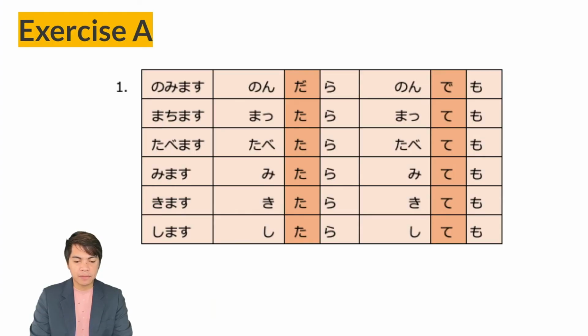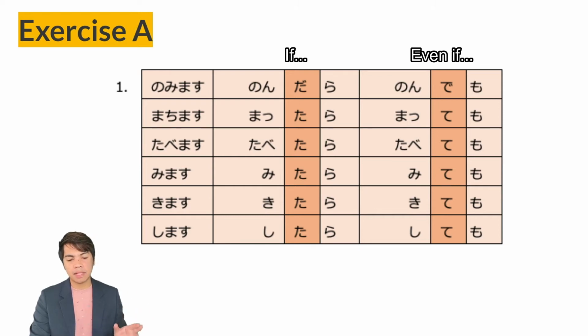Lesson 25, exercise A. Let's read number 1. So this is how to conjugate the verbs to the tara form and the temo form. So from the verb nomimasu, let's start from nomimasu. Now to form the tara, we will use the ta form of the verbs. So for example, nomimasu is nonda plus ra, nondara. And machimasu, matta plus ra, mattara. Tabemasu, tabeta, tabetara. Mimasu, mita, mitara. Kimasu, kita, kitara. Shimasu, shita, shitara.